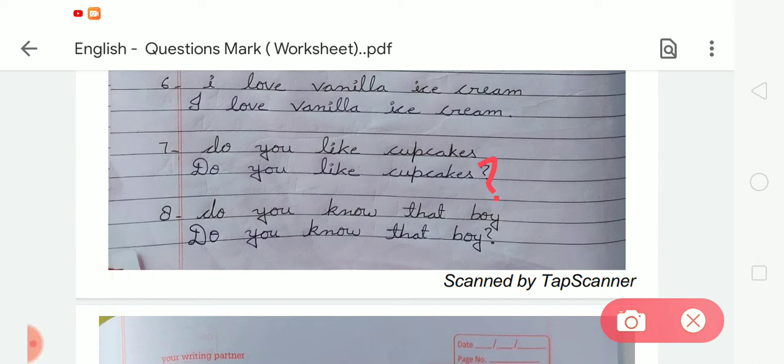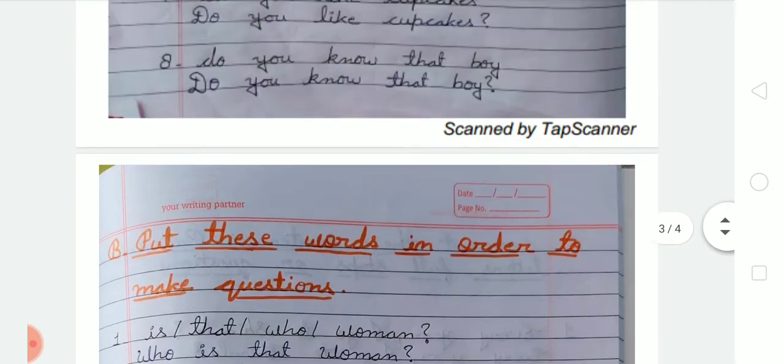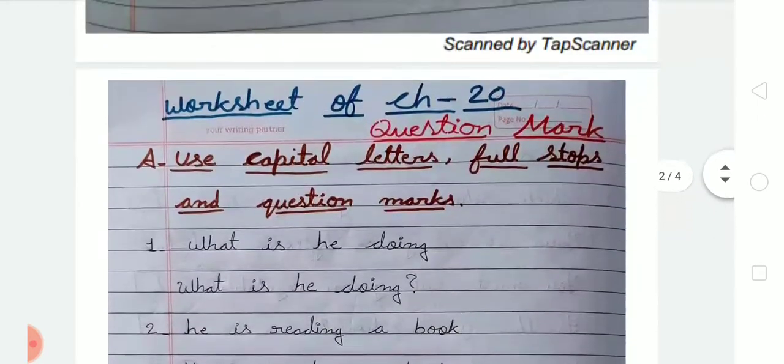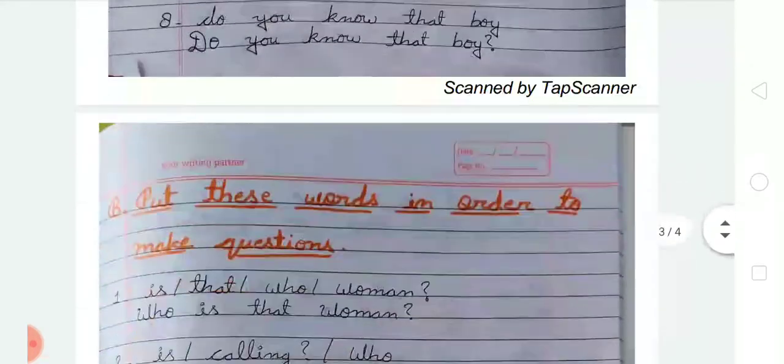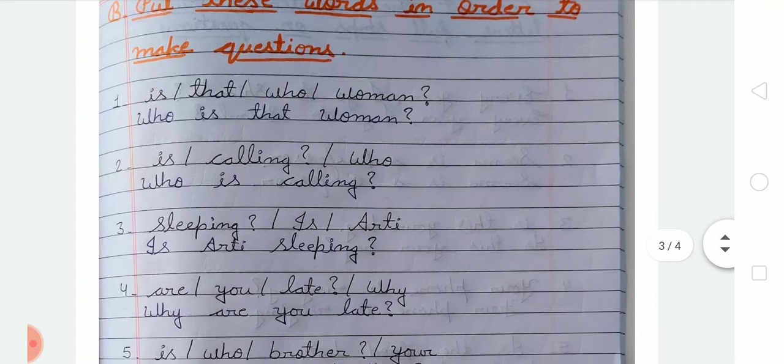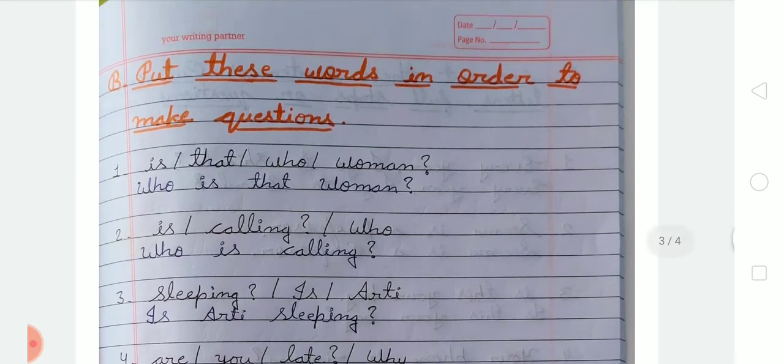So we have to write, do you know that boy, like this. So after this we have to complete this exercise, exercise E. Now after completing exercise A, we are moving to the next exercise, B. So in exercise B, what will we do? Put these words in order to make questions.